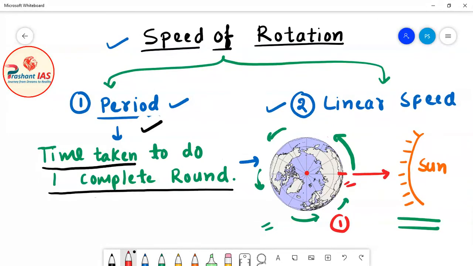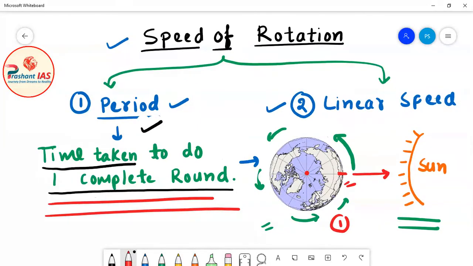Now friends, this will be called one complete round or one complete rotation, and the time taken by earth to complete one such rotation is called the period of rotation. So when this reference point rotates along with earth and reaches back to its original position, that is one rotation.